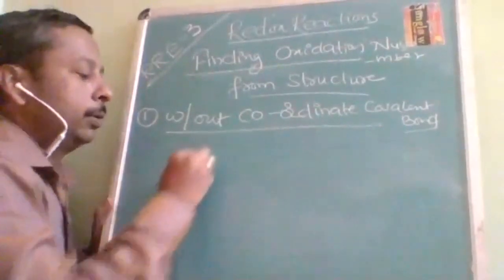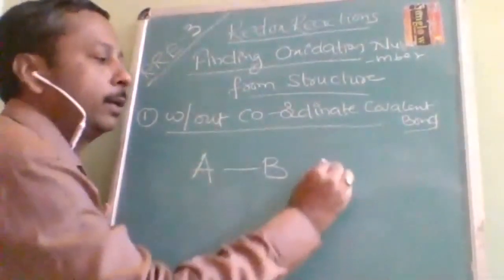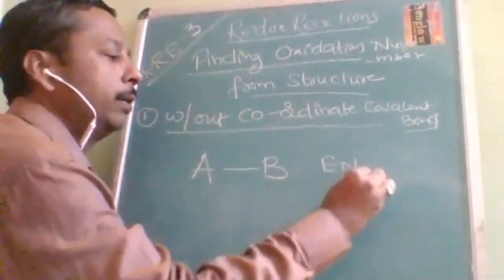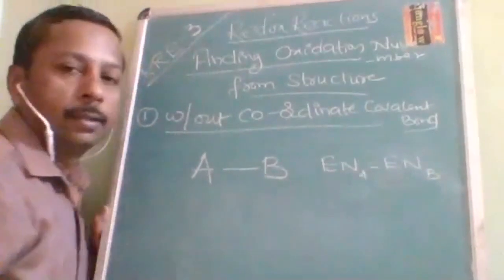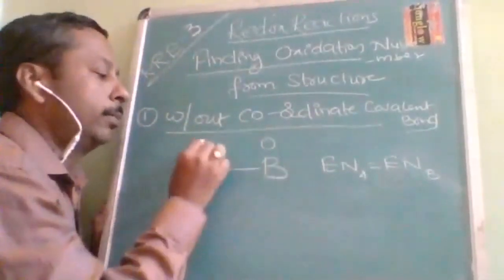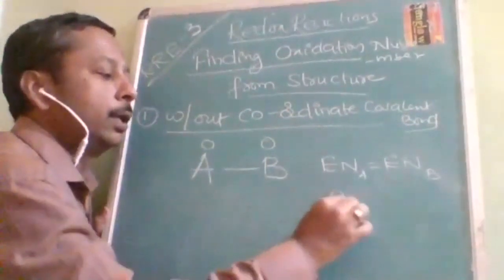If two elements are bonded together and their electronegativity is exactly the same, then the oxidation number is going to be how much? 0. Now let us take another example.